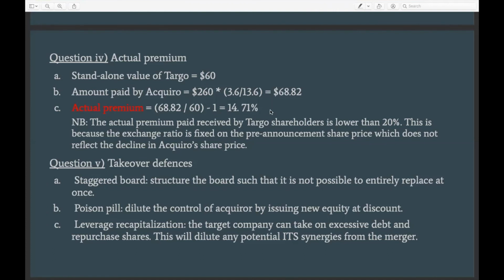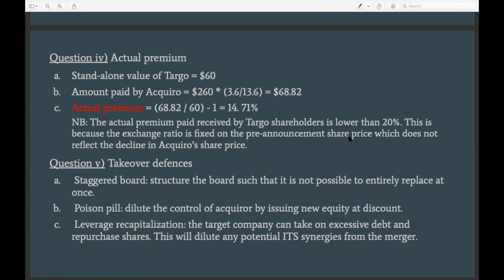And as we saw before, we know that the price has gone down because they are overpaying and there is no synergy. And as a result of the decrease in price, this would have an impact on the value that Darboe shareholders would eventually receive, right?